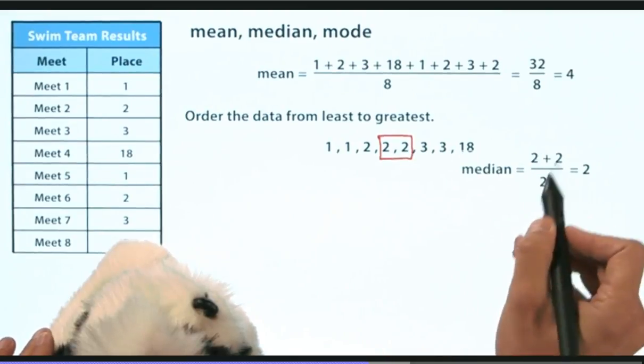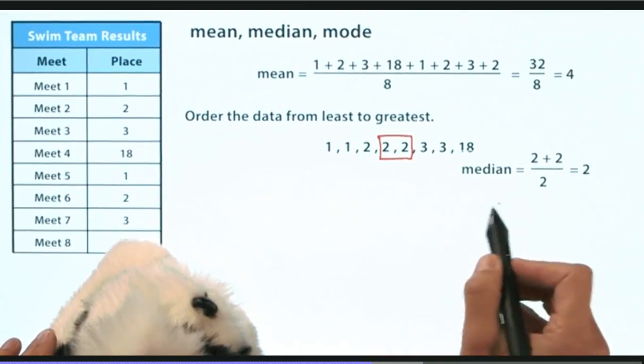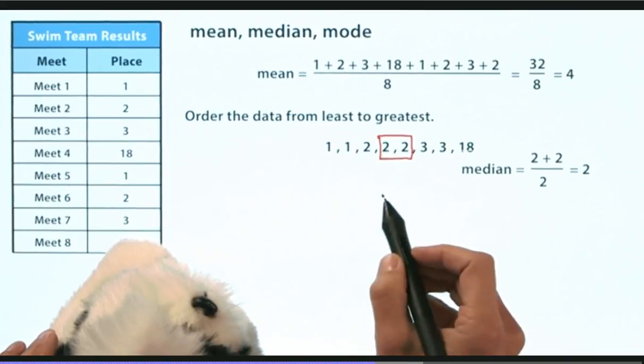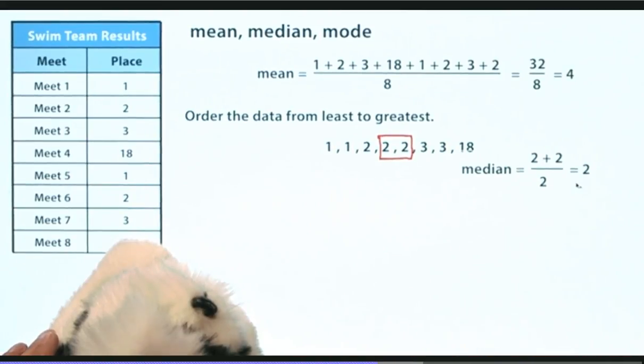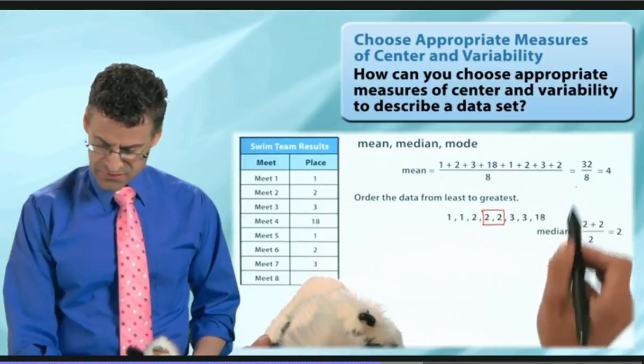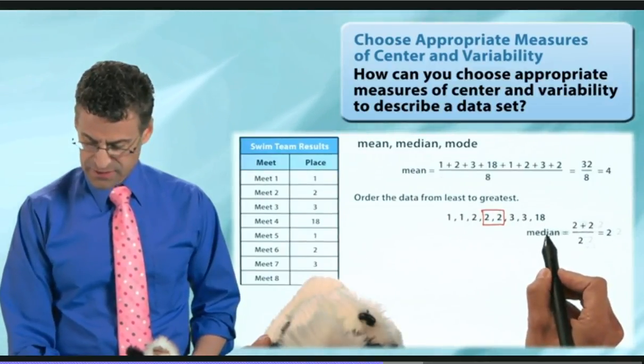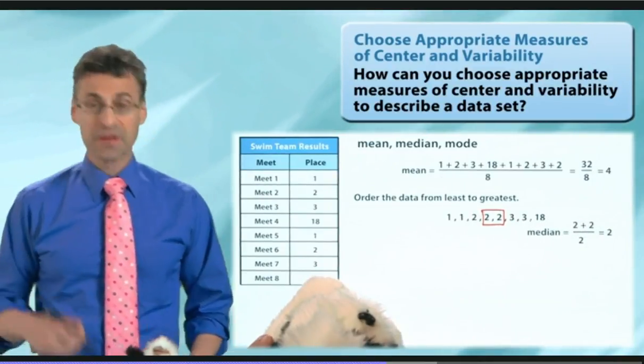Which means you would take 2 plus 2, in this case, and divide it by 2, and you get 2. So in fact, we see that the median is equal to 2. Okay, great. So we have the mean is 4, and now the median, a different measure of center, is 2. And what about the mode?